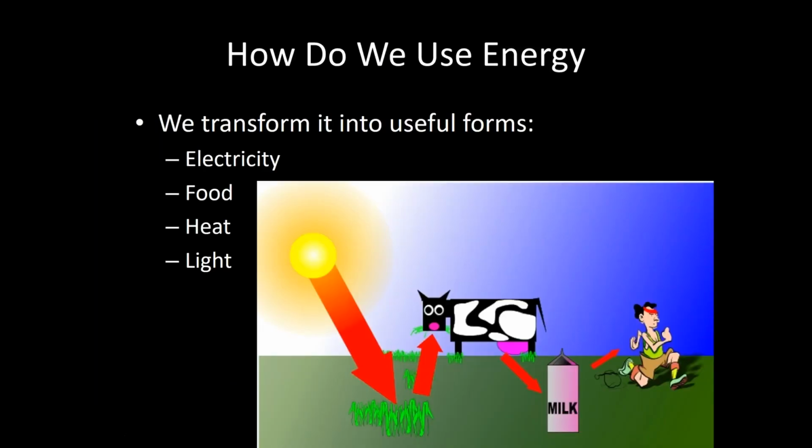So how do we use energy? We transform it into forms that are useful to us. Some of the most familiar might be electricity, food, heat, or light. Electricity is a form of kinetic energy. Food contains chemical energy that our bodies can process and use to cause motion in our cells. Heat we use for our homes, and light we use for many things as well.